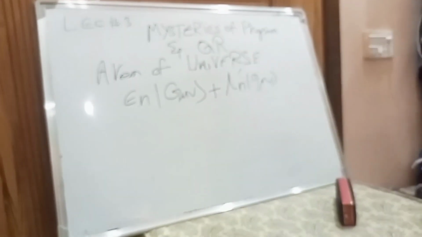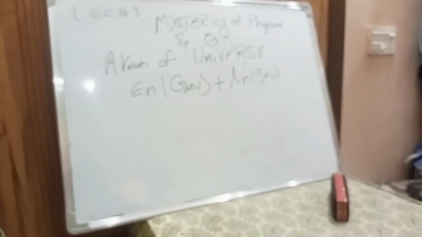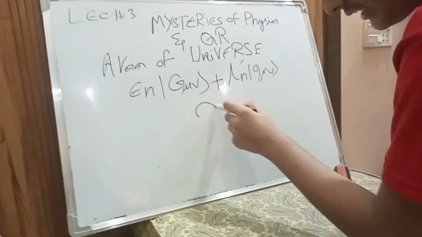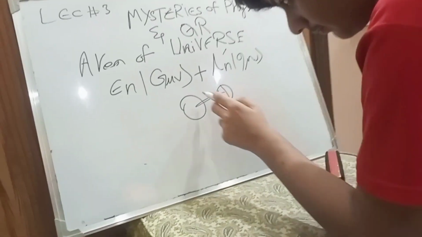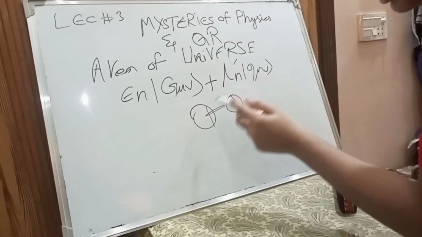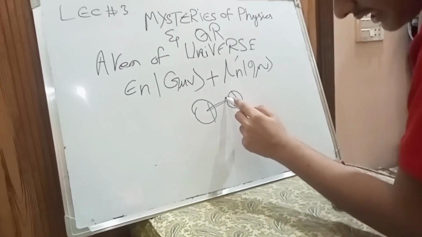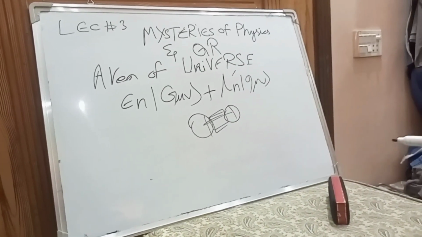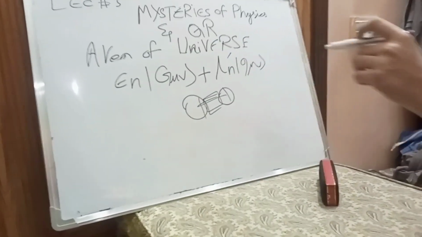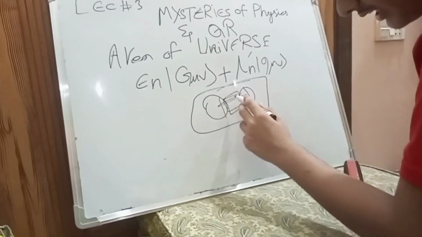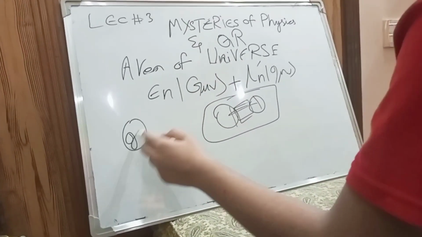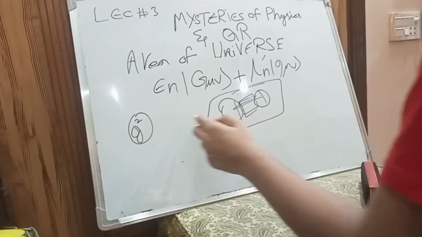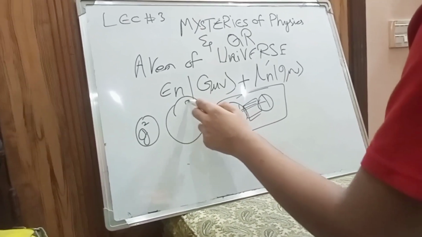Before dark energy, let's talk about dark matter. Dark matter is nothing but basically the interaction of two gravitons with each other. The answer to how they interact and what is in between these gravitons, we will cover in lecture 4. But for now, let's talk about how they interact. Let's say there's a graviton of n equals 2 and there's a graviton of n equals 3.